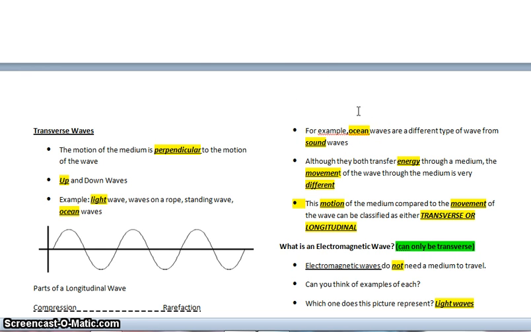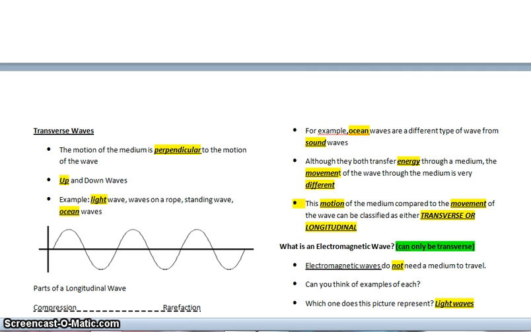Light waves are transverse waves, but they are electromagnetic transverse waves, and electromagnetic waves can only be transverse. But ocean waves would be a mechanical wave that is transverse, and different from a mechanical sound wave, which would be longitudinal.